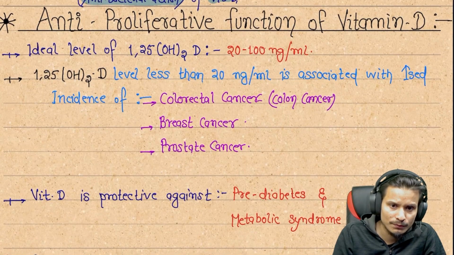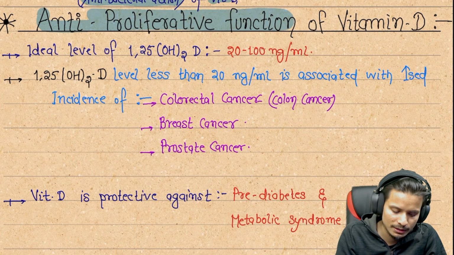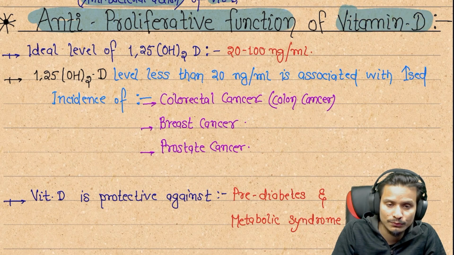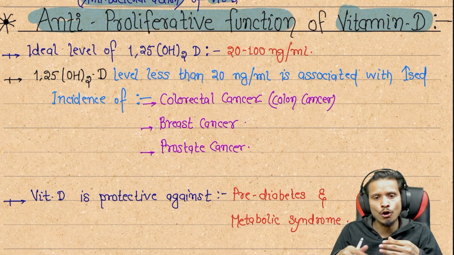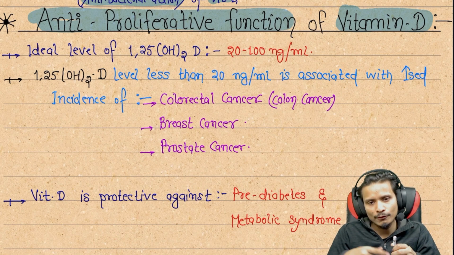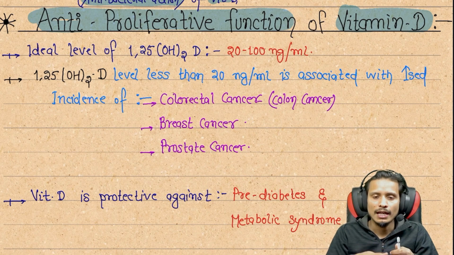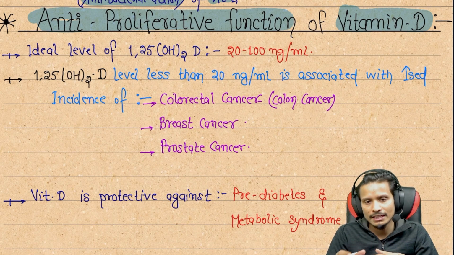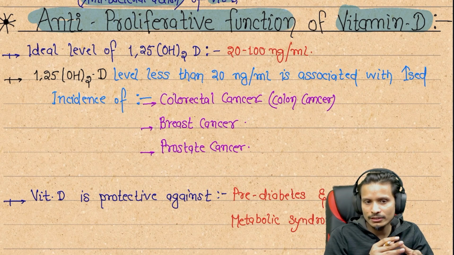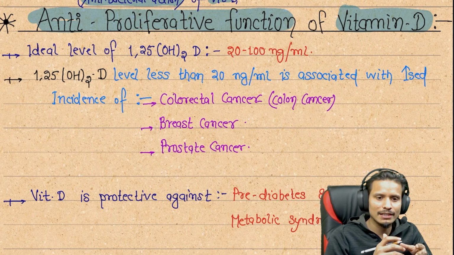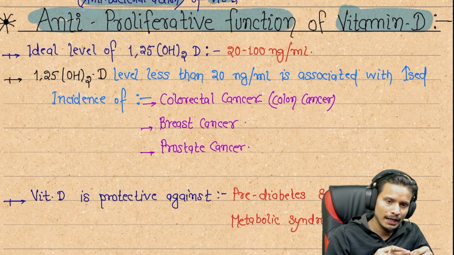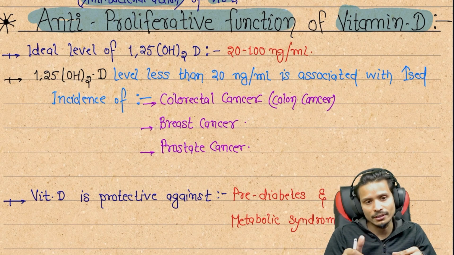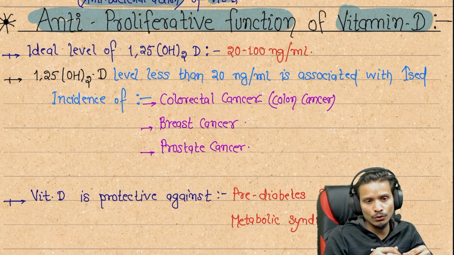What is the anti-proliferative function of vitamin D? Anti-proliferative: it prevents the proliferation of cells in different regions of the body. Cancer cells are the abnormal division of cells. Somehow the cell abnormally divides in our body, and with that abnormal division it loses its similarity and becomes dissimilar compared to the other cells, and that's why it is called a cancer cell. Anti means opposite, so vitamin D is going to restrict their division, and it does this very well.